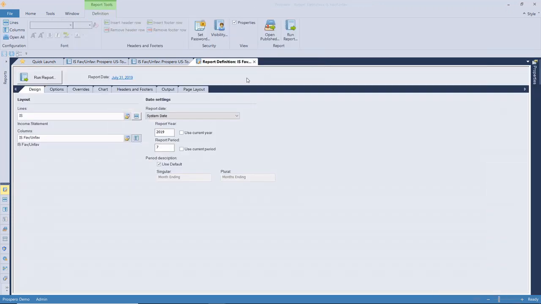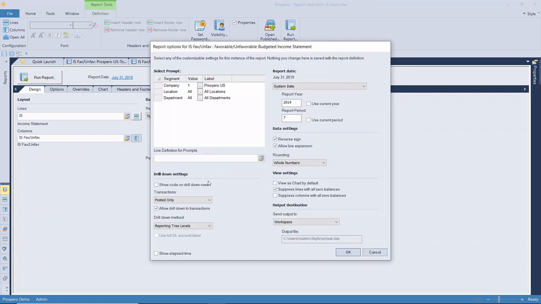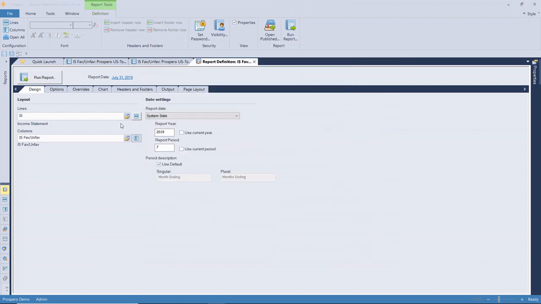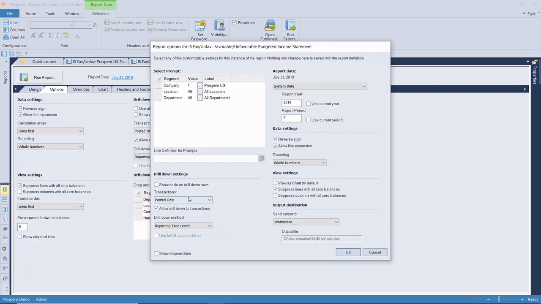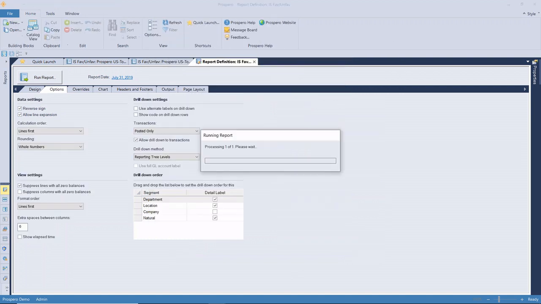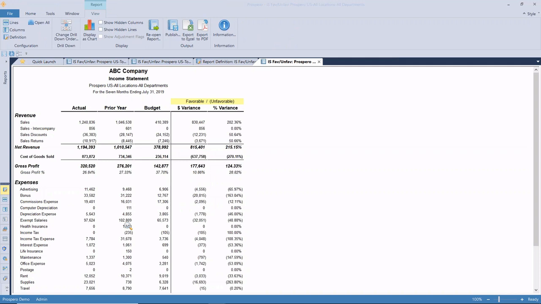Now I mentioned the departmental manager, and as they are viewing the report, we can change our drill order. So we'll move our department up one. And now I'll run this report. So this one, I will leave it, go back to the reporting tree. I'm going to drill in or launch the report, and now I'll drill in to see a completely different view.